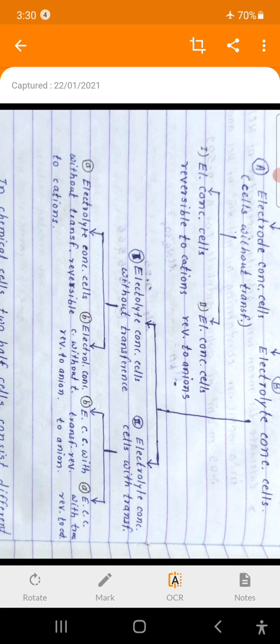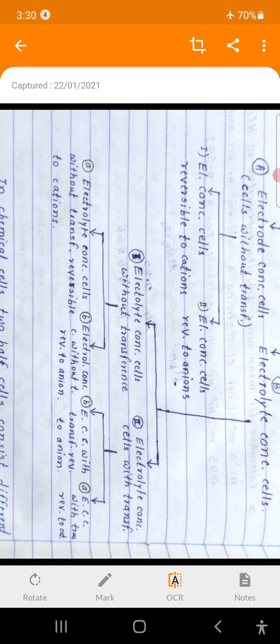And if the net cell reaction involves transfer of anions, then that type of cell is known as reversible to anions. Both without transference and with transference cells are thus classified into two categories each, reversible to cations and reversible to anions.